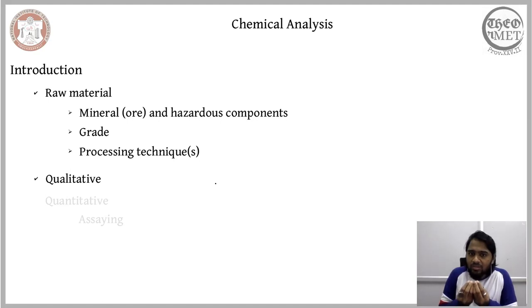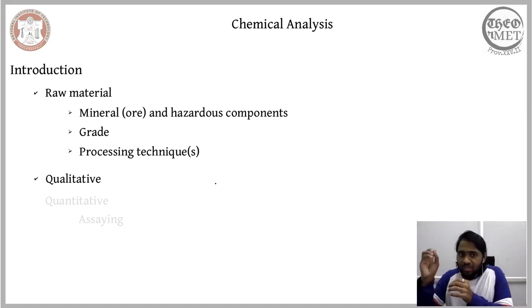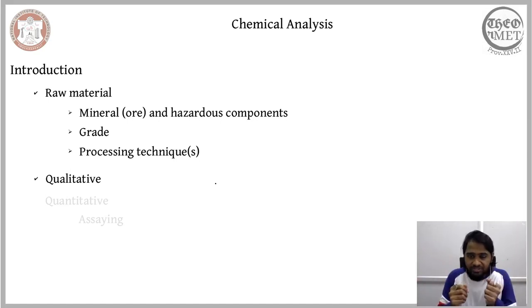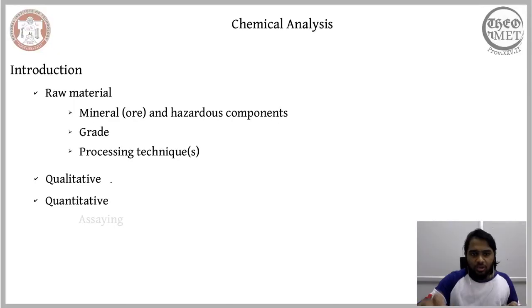It does not tell us how much of a given chemical or mineral or component is present, but rather it just says what the components are that are present, and such analyses are referred to as qualitative analysis. So the chemical analysis can be broadly categorized into qualitative and the other one, quantitative.